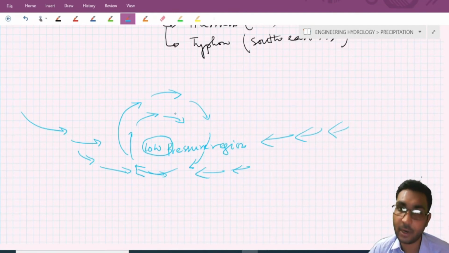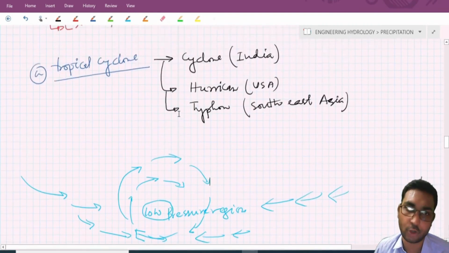In the same way as frontal precipitation and convective precipitation, after moving upward the air cools down adiabatically, condenses and forms cloud, and obviously it will precipitate from that cloud. So this is known as cyclonic precipitation, or simply the tropical cyclone.